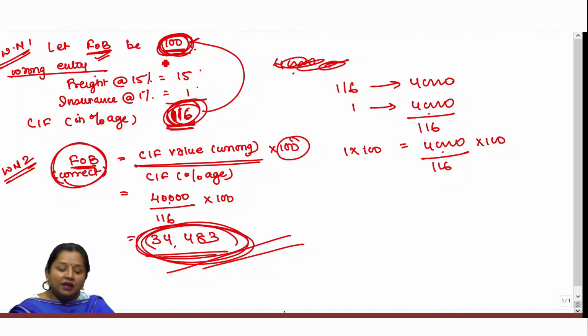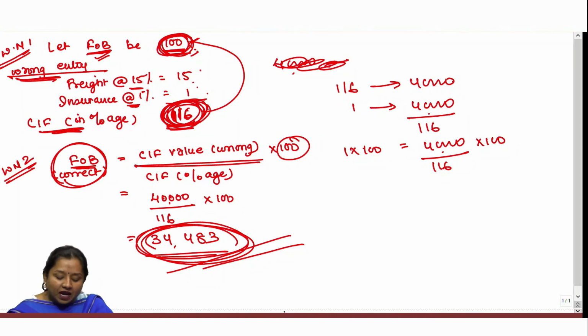So I have assumed FOB as 100, upon which the accountant has wrongly entered freight at the rate of 15%, that is 15, and insurance at the rate of 1%, that is 1. Therefore, CIF in percentage after the wrong entry is 116.